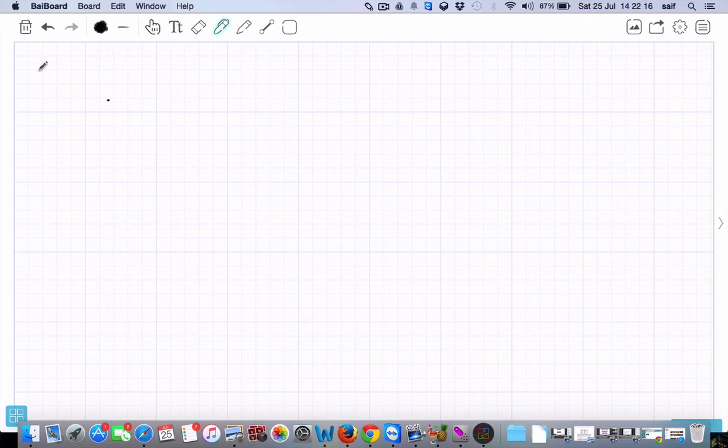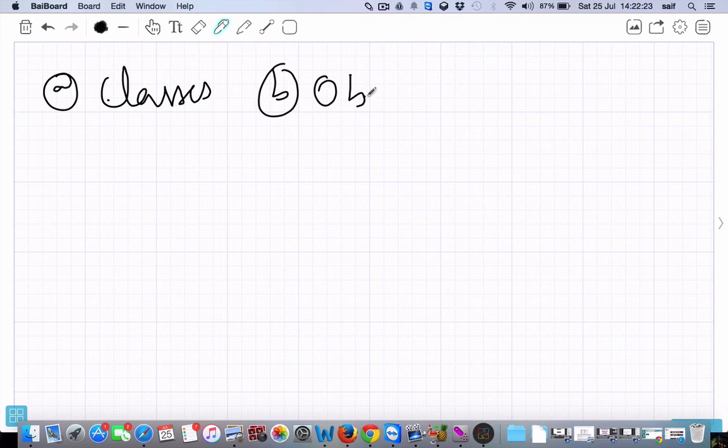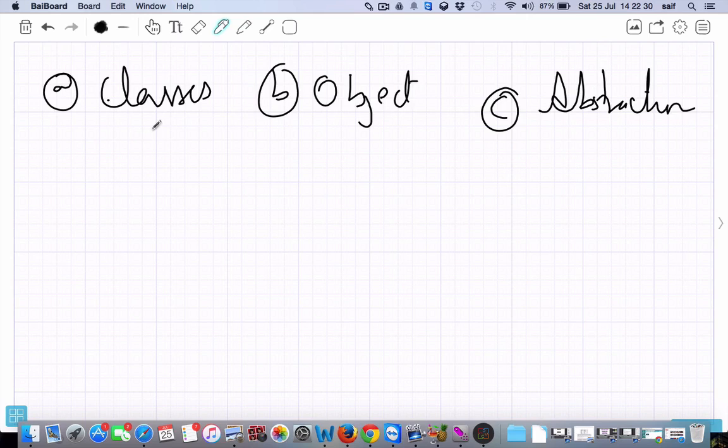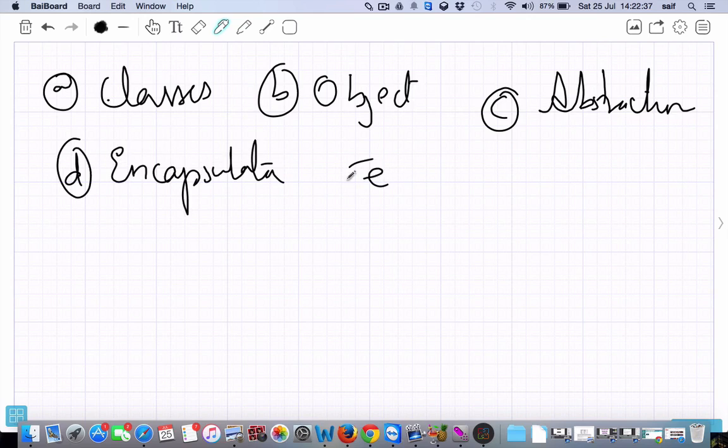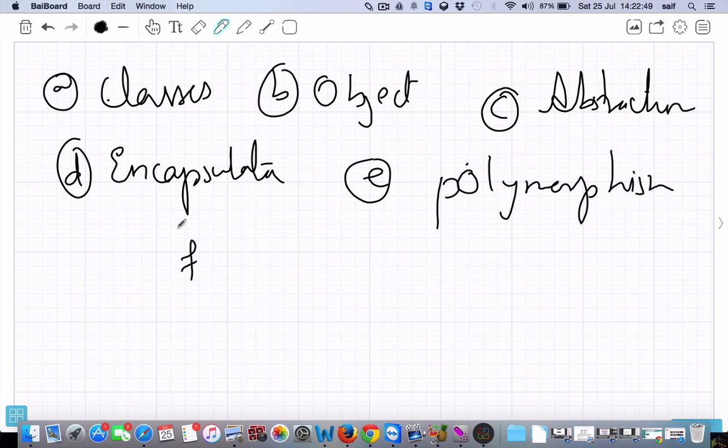The concepts are A, classes, B, object, C, abstraction, D, encapsulation, E, polymorphism, and F is inheritance.